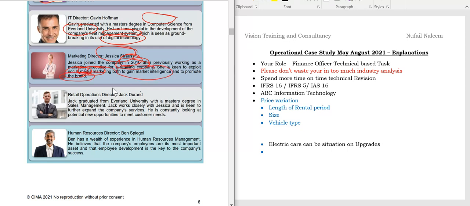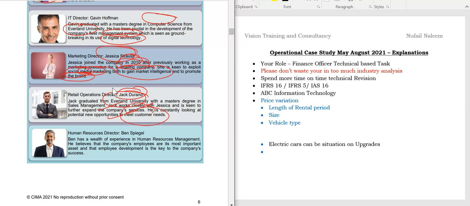And the retail operations director Jack Duran. Jack graduated from Evelyn University, and again you find a lot of people are graduating from Evelyn University, which shows they may have a good relationship. With a master's degree in sales management, Jack works closely with Jessica to further expand company services. He is constantly looking for potential new opportunities to meet consumer needs.